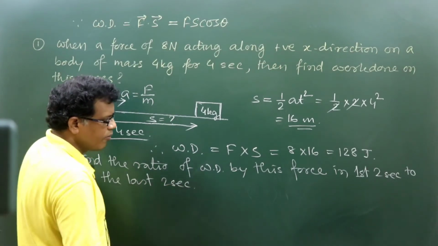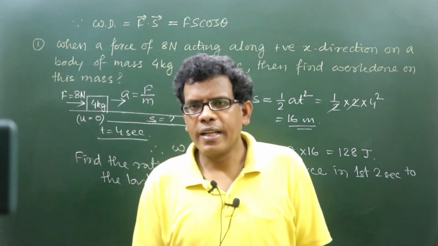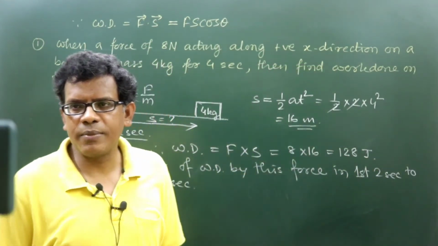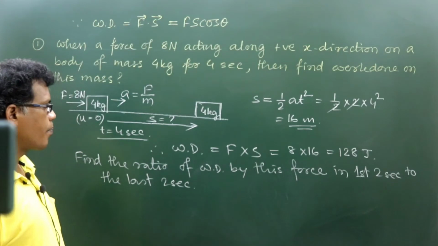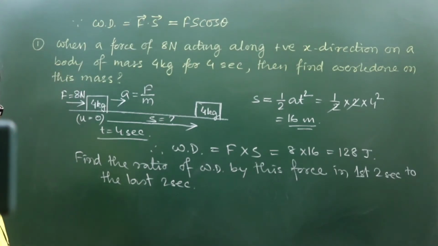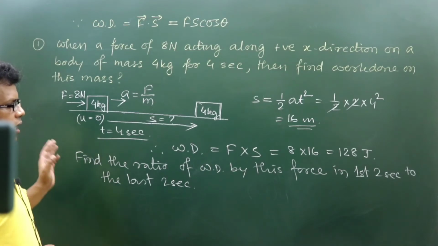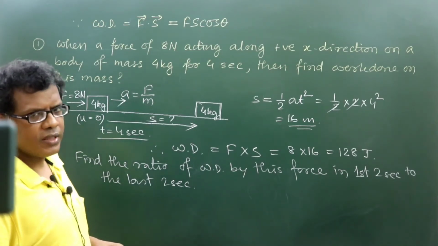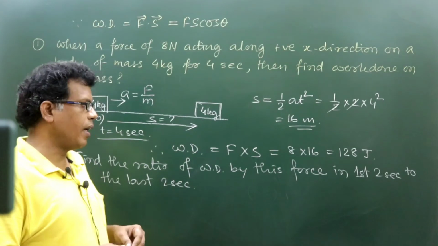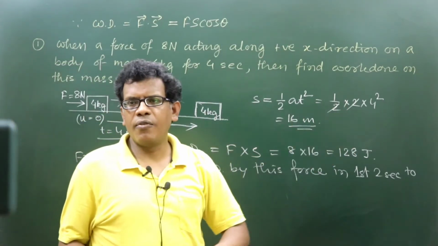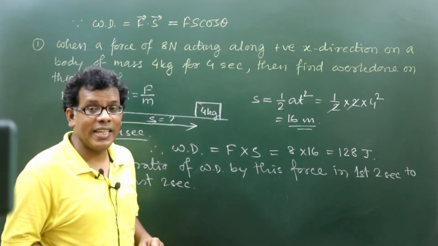It is a journey of 4 seconds, right? It is a journey of 4 seconds by this 8 Newton force that has been applied on this block. Okay, 8 Newton force has been applied on the 4 kg mass, and in overall 4 seconds the force is applicable here as per the question. So we can see the work done found is 128 joule.